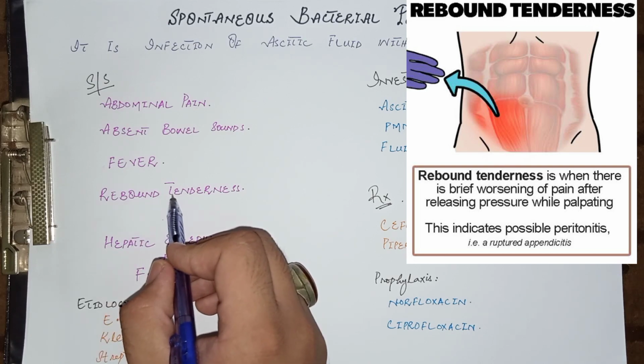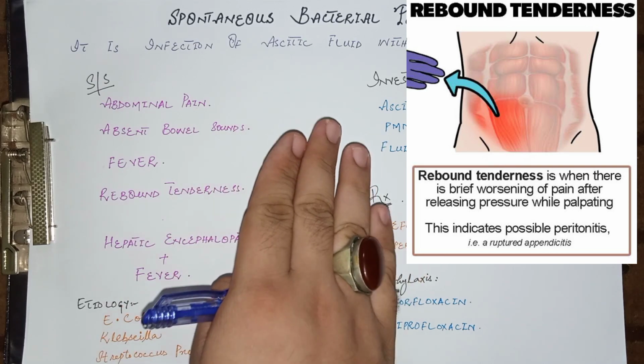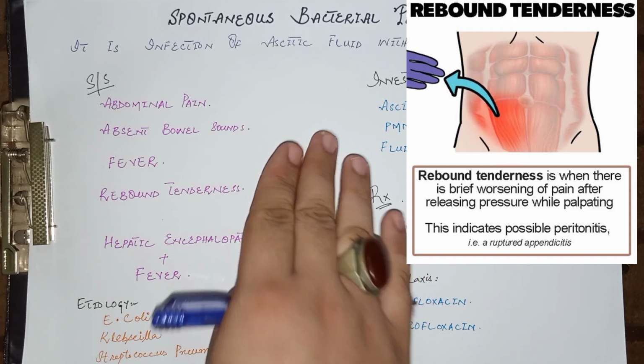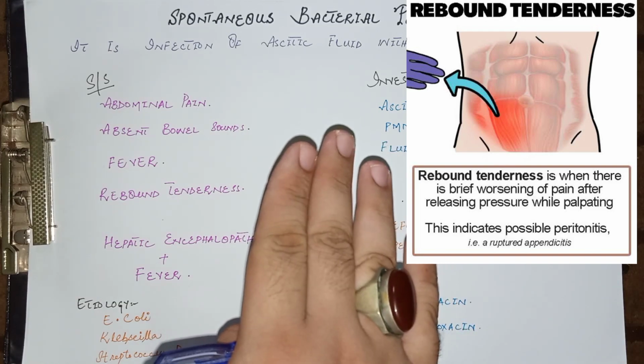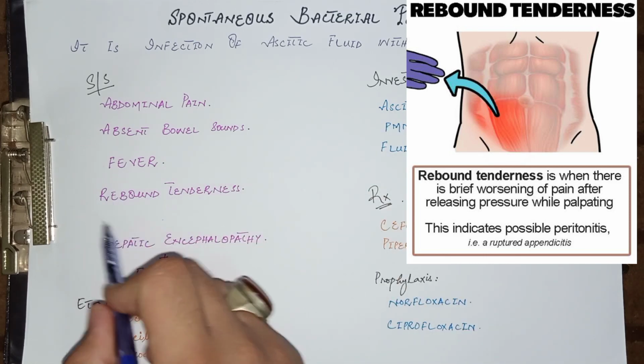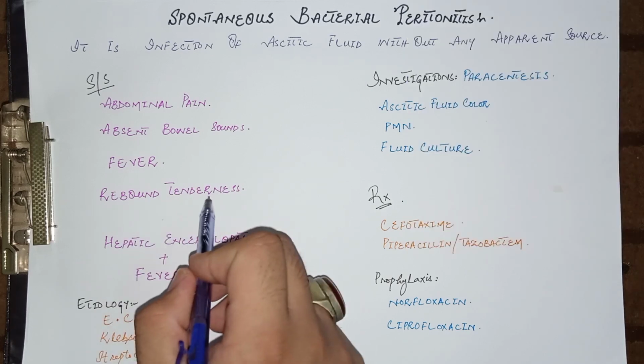In rebound tenderness, when the doctor applies pressure on the abdomen, the patient feels tenderness on the removal of pressure, not on applying pressure, on the removal of pressure. It is a sign of peritonitis or irritation of the peritoneum.